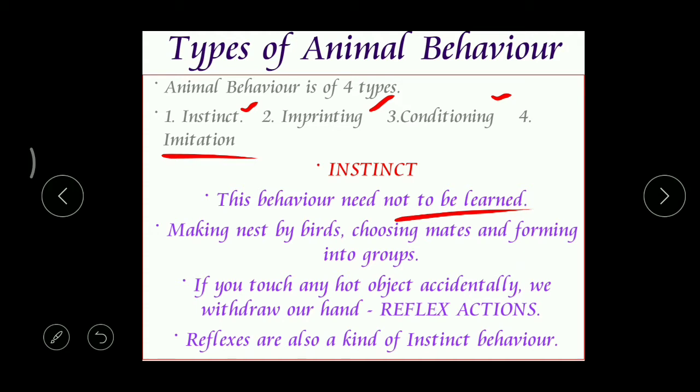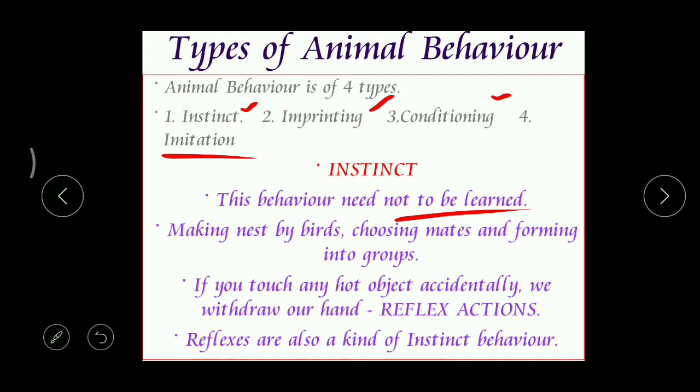When you observe this kind of animal behavior, they won't learn it from other animals. By birth they get it. So this is called instinct behavior, that means the behavior or the characters which we get by our birth.